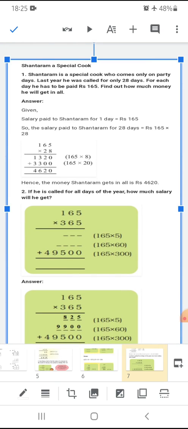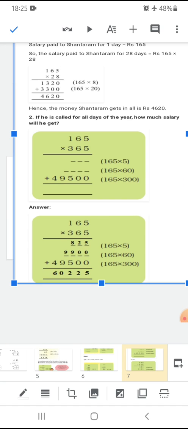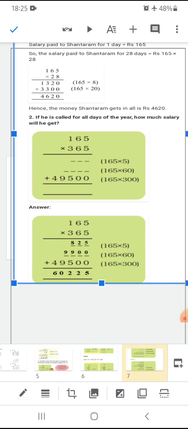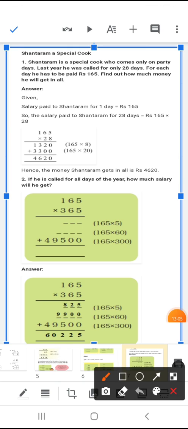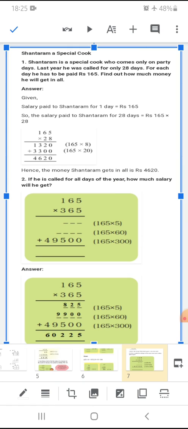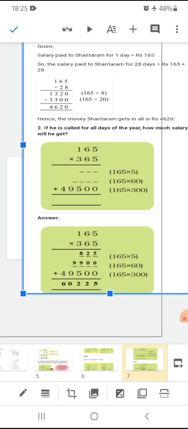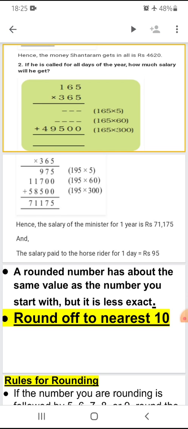Similarly, now it is said that instead of 28 days, if he is called for all the days in the year. So in 1 year how many days are there? 365. So we will multiply 165 by 365. You all have to do this and you will get the answer similar to this. It is very easy, you can do it by yourself.